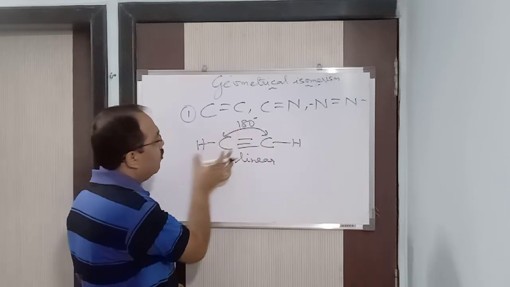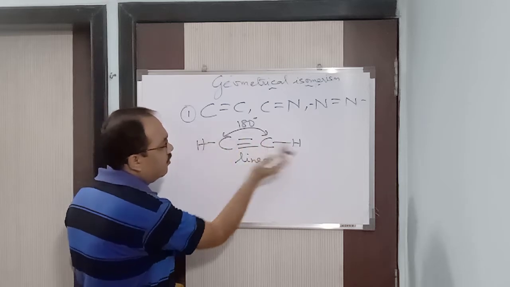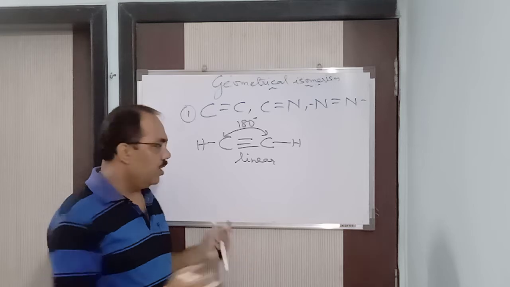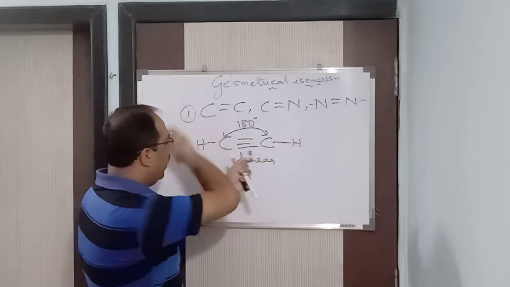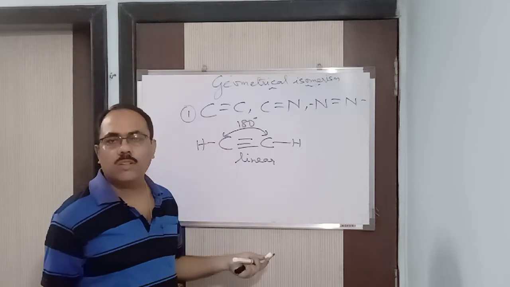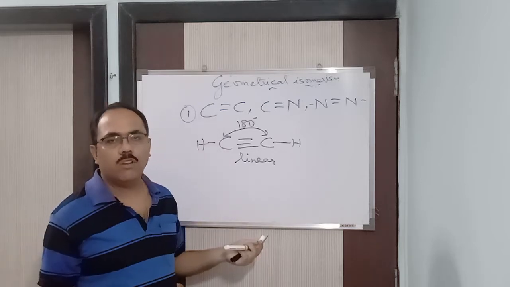Because it is linear. Whatever you see from this side, if you rotate it and see from the other side, you are going to see the same thing. Suppose I rotate it completely, 180 degrees, what will happen? Will anything differ? No, it is going to be the same thing. It is not going to differ.